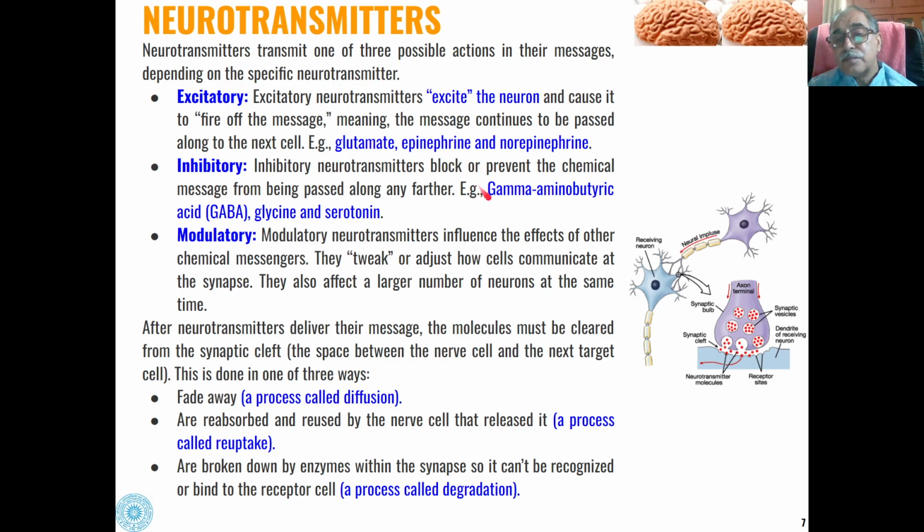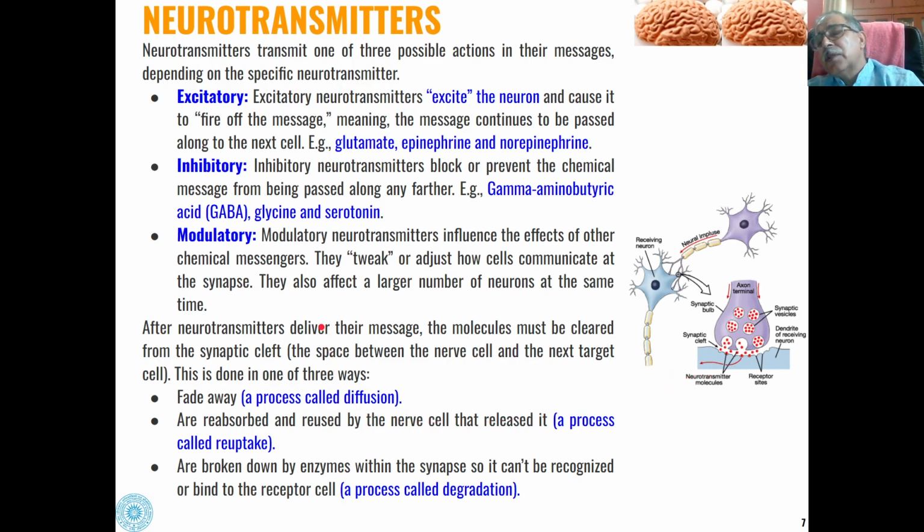An example of such types of neurotransmitters are gamma-aminobutyric acid, that is GABA, glycine, and serotonin. All of these belong to the inhibitory category of neurotransmitters. Then modulatory neurotransmitters often influence the effect of other chemical messengers. So what they do is tweak or adjust how cells communicate at the synapses. So these are the third category of neurotransmitters.